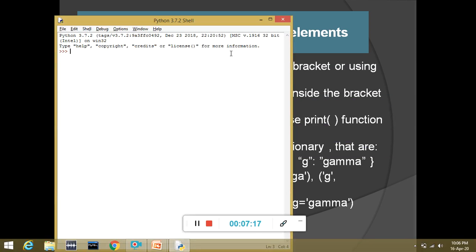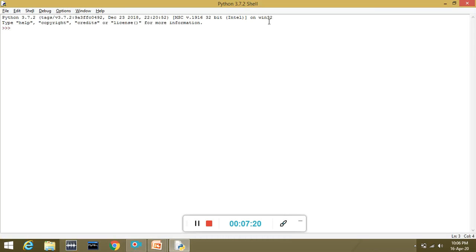First of all, just open your Python shell like this. Now if you want to create an empty dictionary, first of all give your dictionary name. Here I am giving the name mydict equals to. If you want to create an empty dictionary, just put an empty curly bracket. So the empty dictionary is stored in mydict.